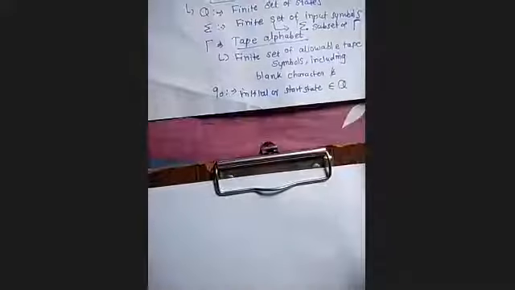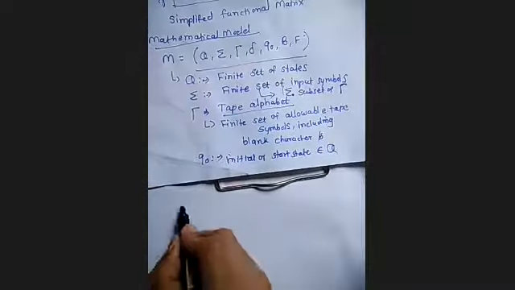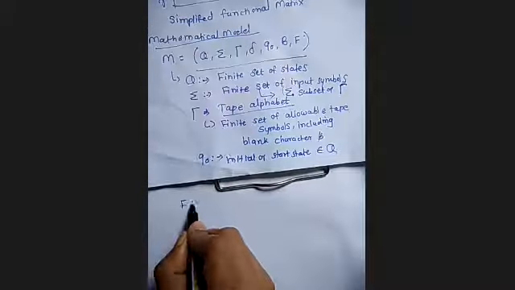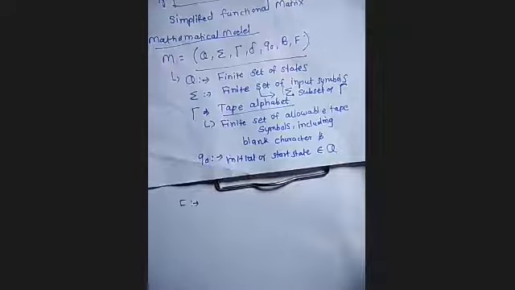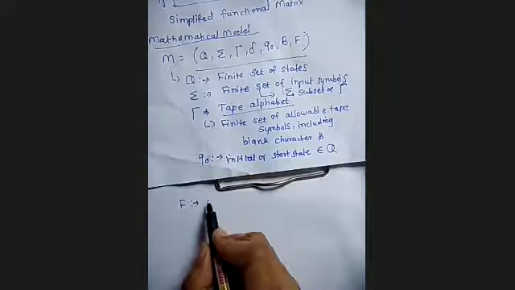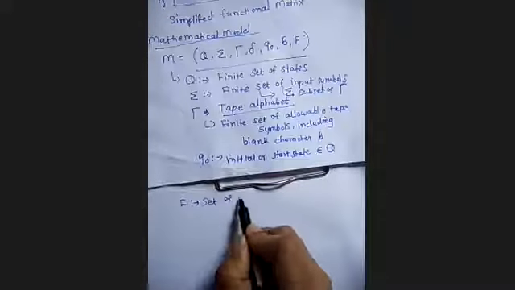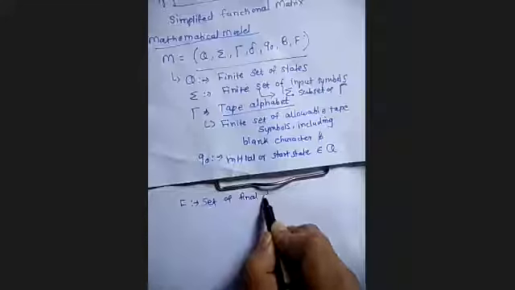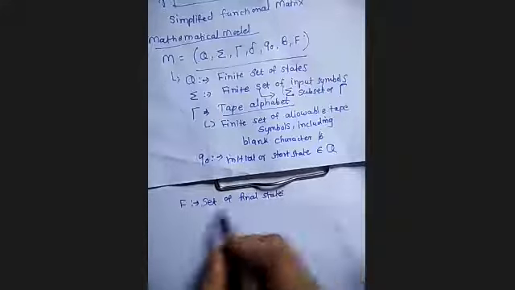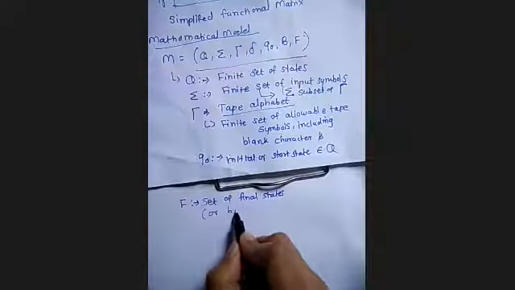What is F? Yes, you can write set of final states. Or here we'll be using halt states.